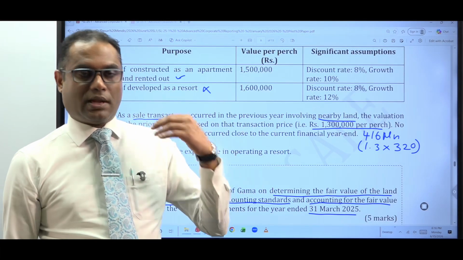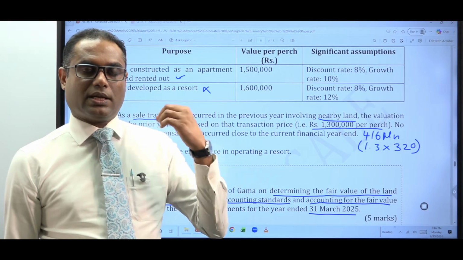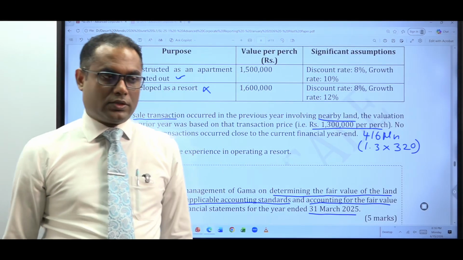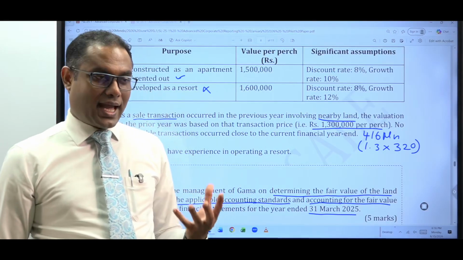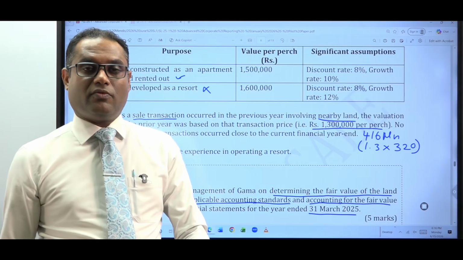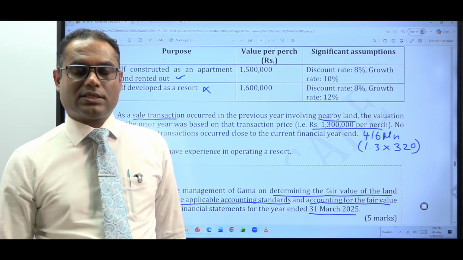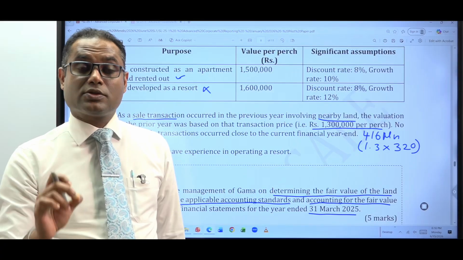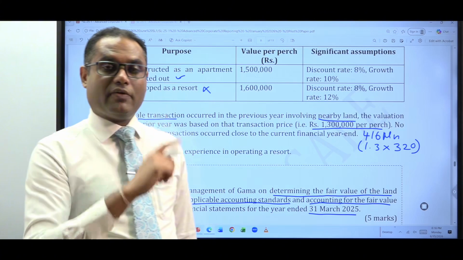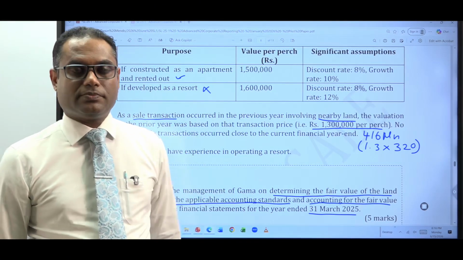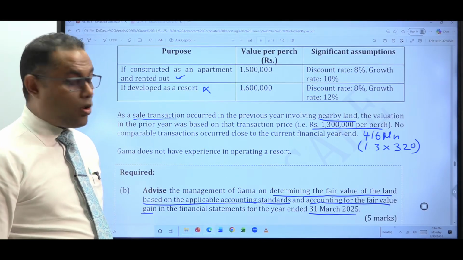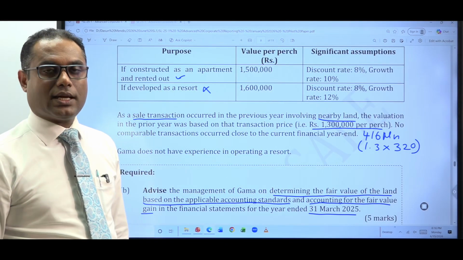It can be LKAS 16, Property, Plant and Equipment. It can be LKAS 40, Investment Property. So when a specific standard requires an item to be measured at fair value, what SLFRS 13 does is provide guidance on how to calculate the fair value. What to fair value and when to fair value are in the separate standards. Now, first of all, you need to understand which standard covers the accounting for this particular land.